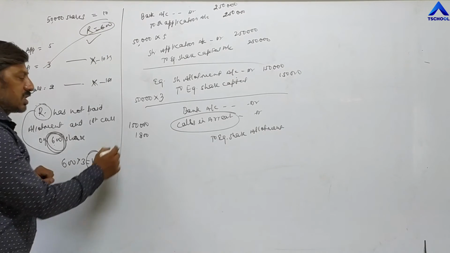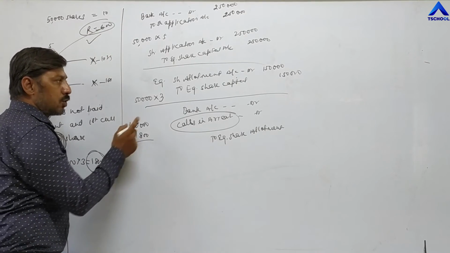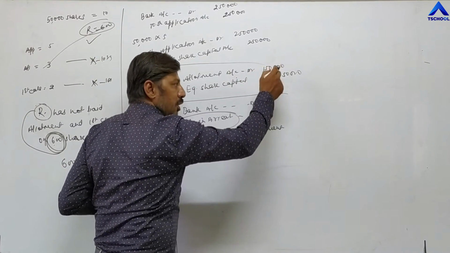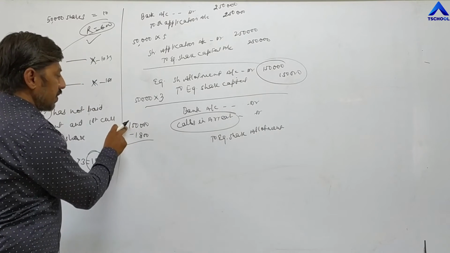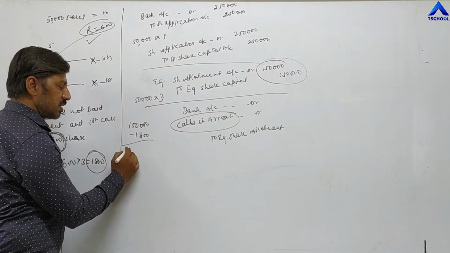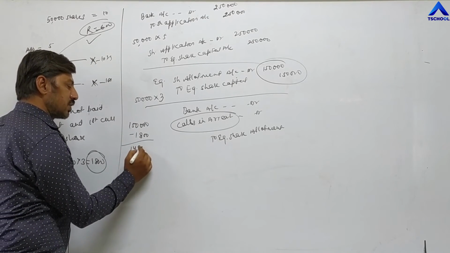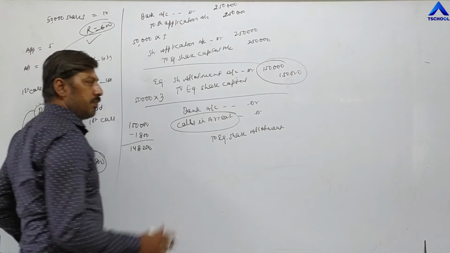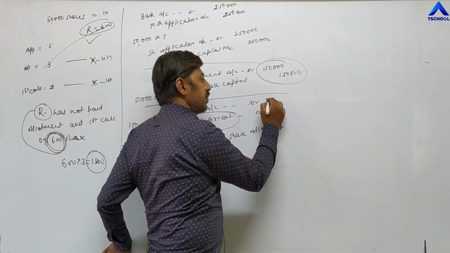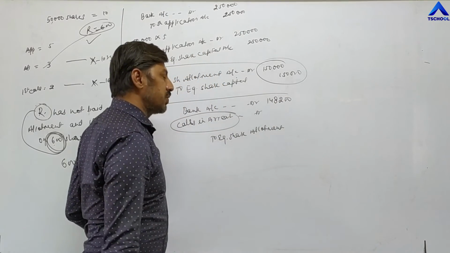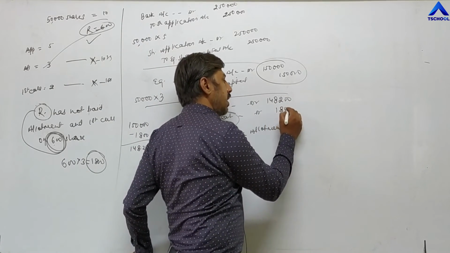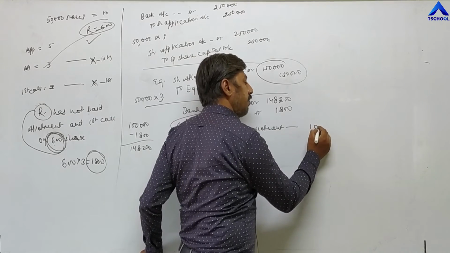So the company is not receiving 1,800 rupees out of the total allotment amount. The allotment amount is 1,50,000, so 1,50,000 minus 1,800 becomes 1,48,200. So in the bank column, we have to show 1,48,200. Calls in arrear amount is 1,800, and total allotment money is 1,50,000.